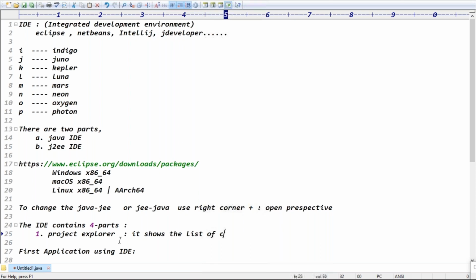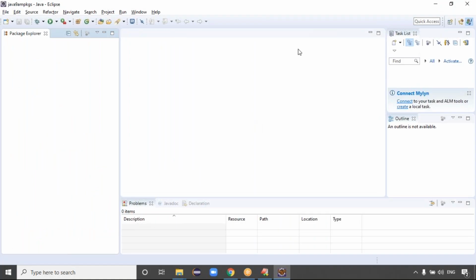It shows the list of created projects. That's the first one, guys. Second one is called work area, guys. Workspace. Here, what are the code you written? Are you able to see the code here, right?